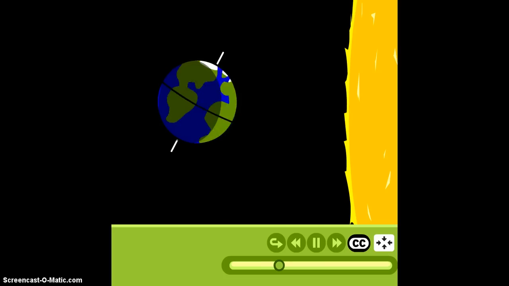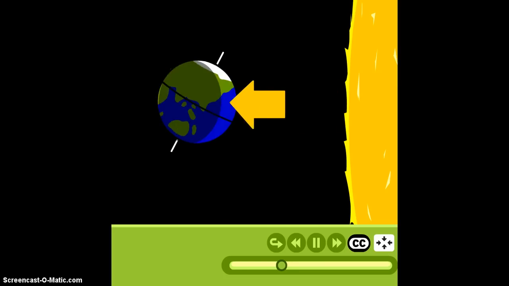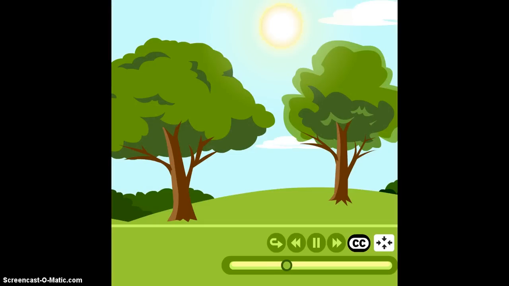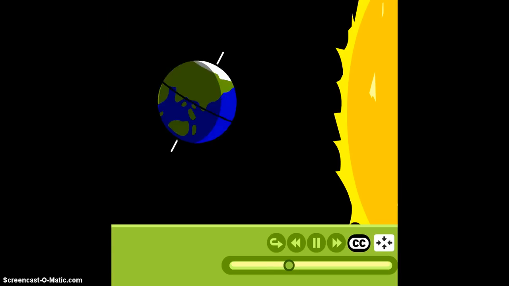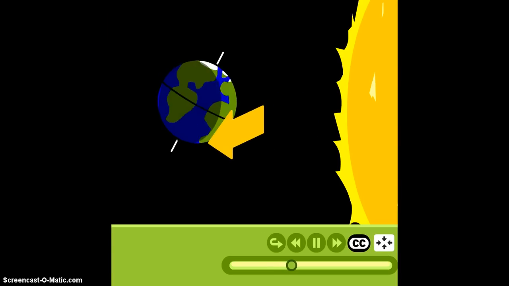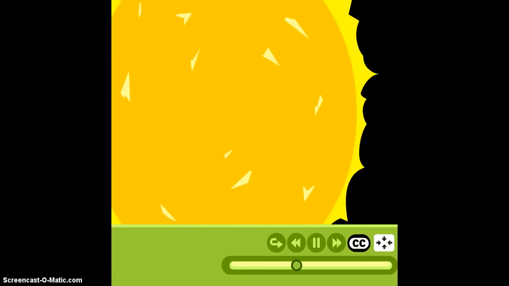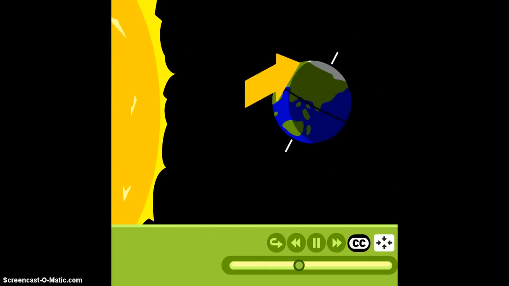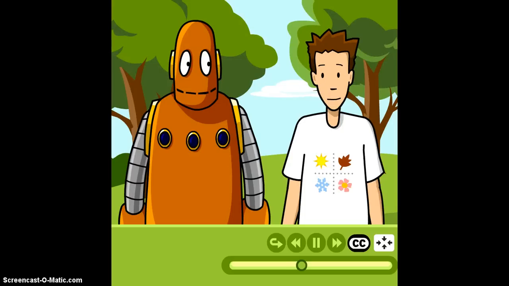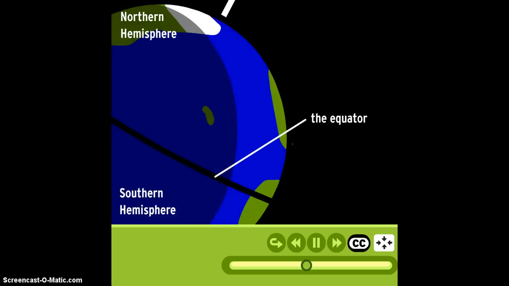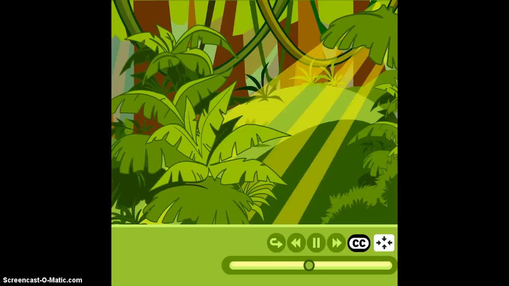When the Earth is here, sunlight strikes the northern hemisphere directly. That makes the days longer and hotter. We call that summer. Meanwhile, sunlight is striking the southern hemisphere at an angle. The days are short and cold. That's winter. When the Earth is on the other side of the Sun, the seasons are reversed. Right. Tropical places lie on the equator, the border of the northern and southern hemispheres. The tropics get the full heat of the sun all year round, so their temperatures don't change much.